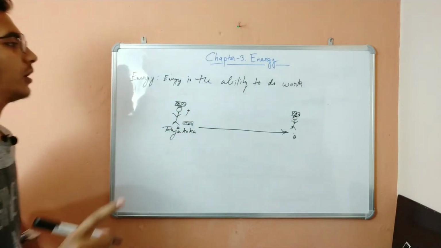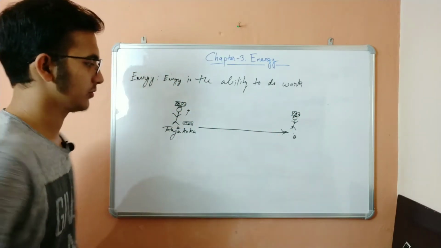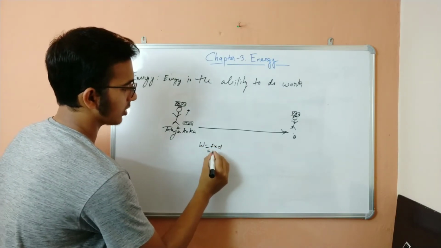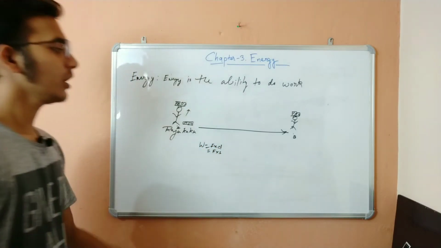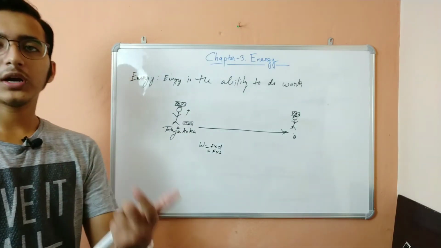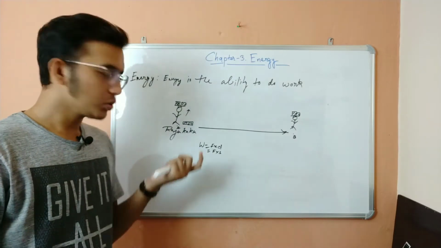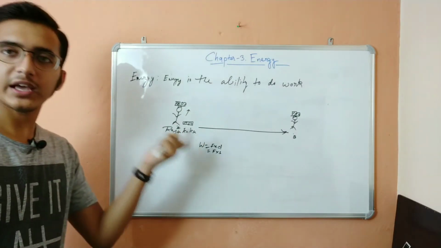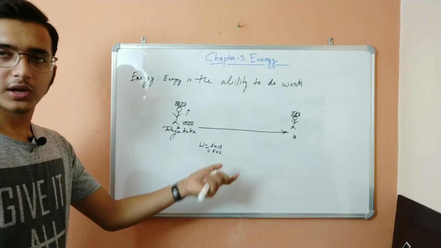Now, the work we can find was work equals F into D, or you can also say F into small s. So we have the equation for that. When we find how much work is done, to do that work, obviously he needs some energy. Raju Kaku requires energy to do a certain amount of work.